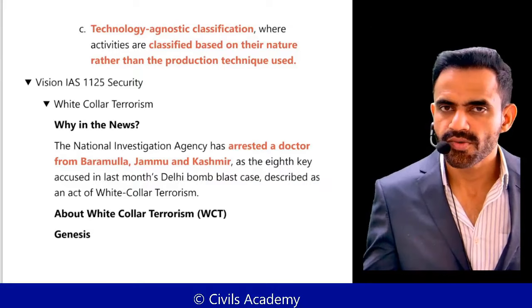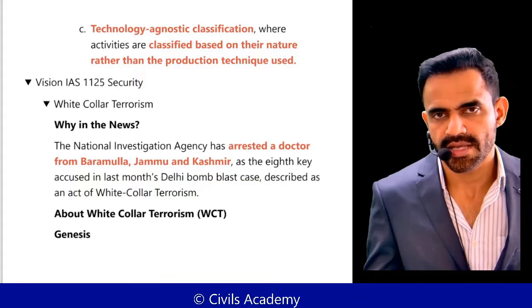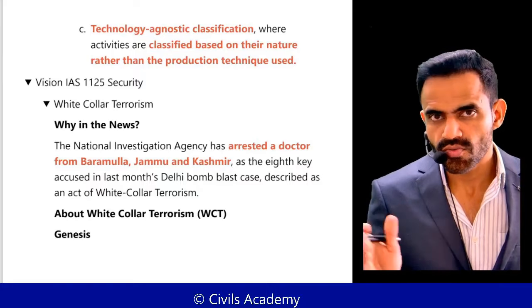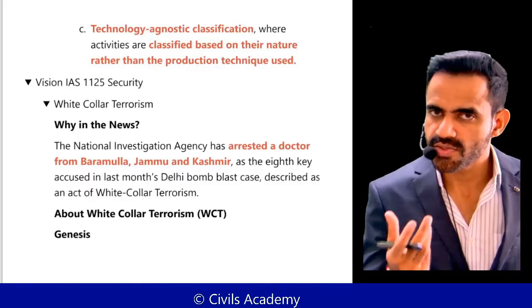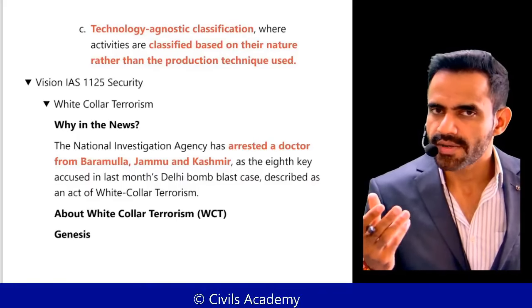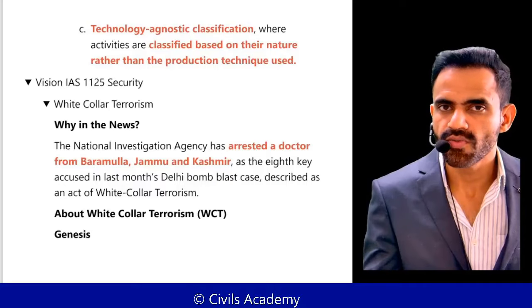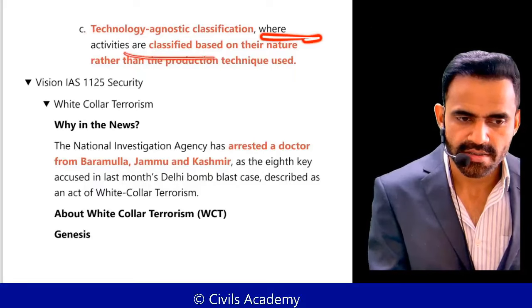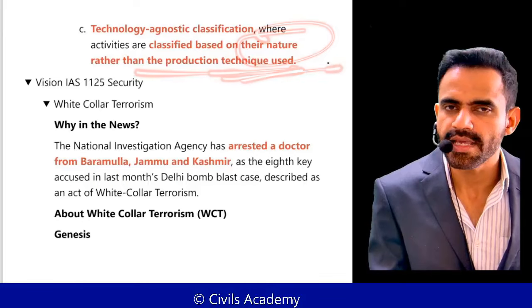There may be a company manufacturing this using, let's say, tailors by hand, and there is a company using machines for this. These are not two different industries. Actually, the manufacturing of shirts is one industry. Now, some are using technology, some don't. So that does not mean there will be two classifications. This statement says that activities are classified based on their nature rather than based on the technique or the technology.